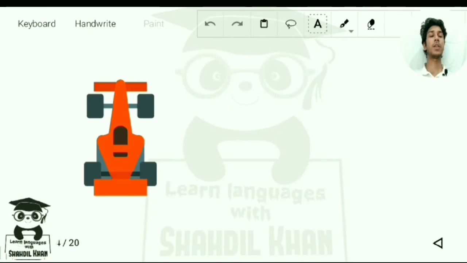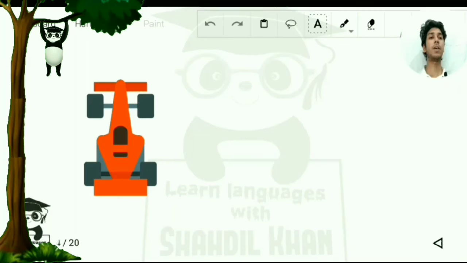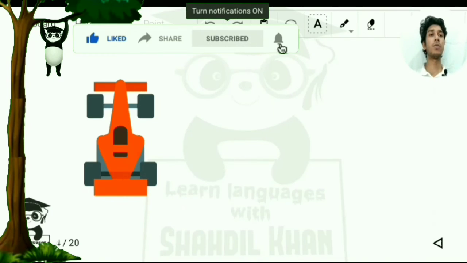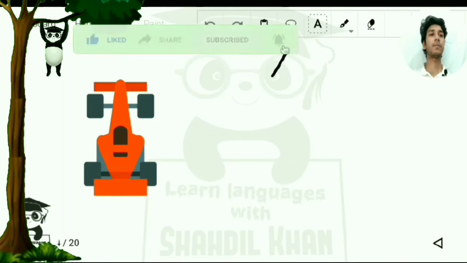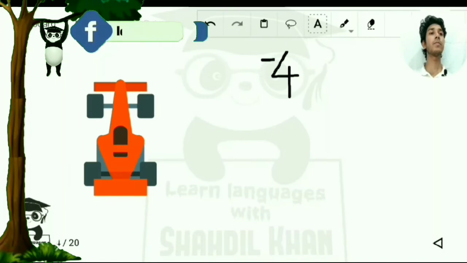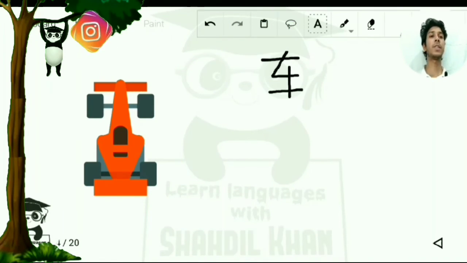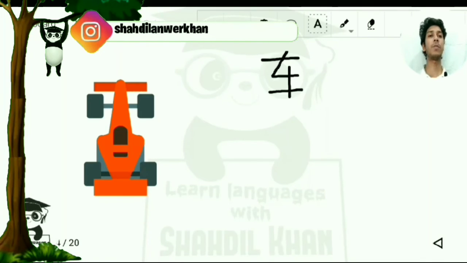Welcome to my Chinese character course. So today we are going to deal with the character of car, how car is written, car or any kind of cart. Here we have a Formula 1 racing car. In Chinese, when you have to write a car, the character is like this. You can relate this character with this Formula 1 racing car.